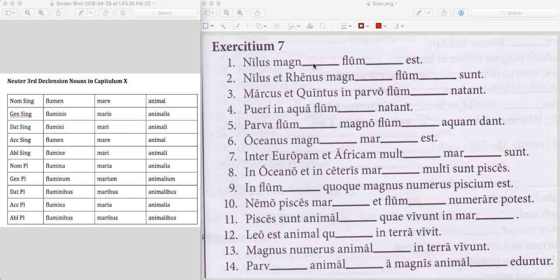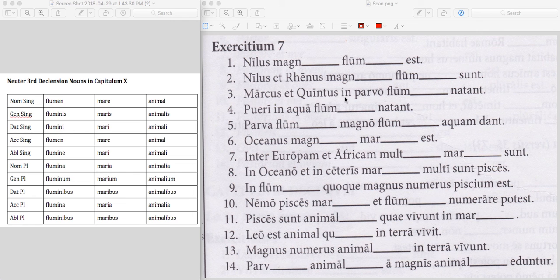So this is singular. So the correct ending for this is right? Like if you go back to thinking baculum, or baculum est magnum, the declension of this adjective is not the same as the declension of this noun, so you will have differences here, but you match it in case, gender, and number. So Nilus, I don't have a way to write this in here, but Nilus magnum flumen est. The Nile is a large river.